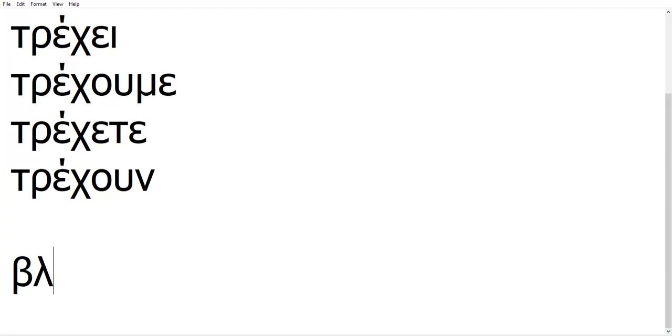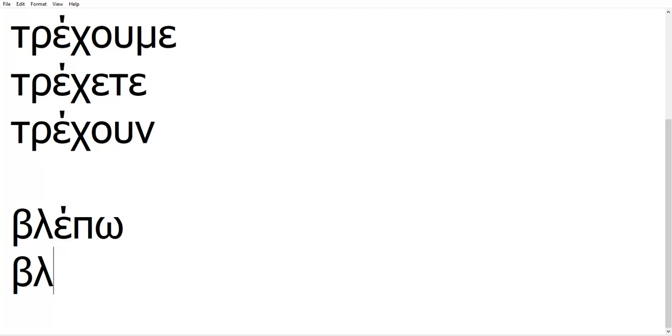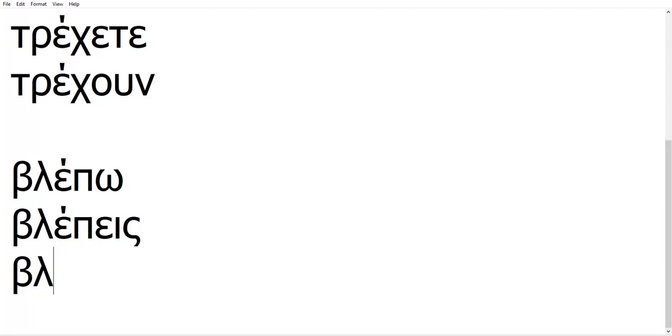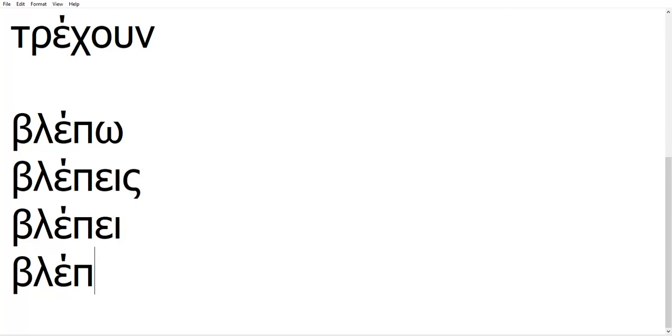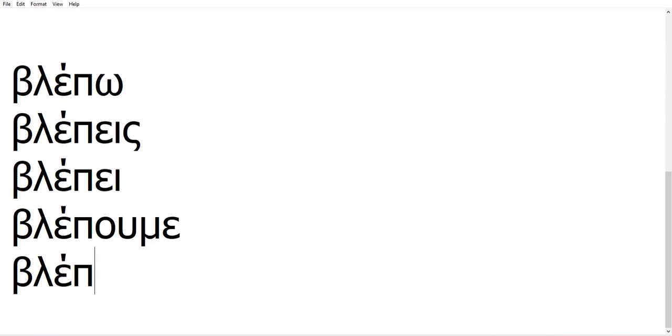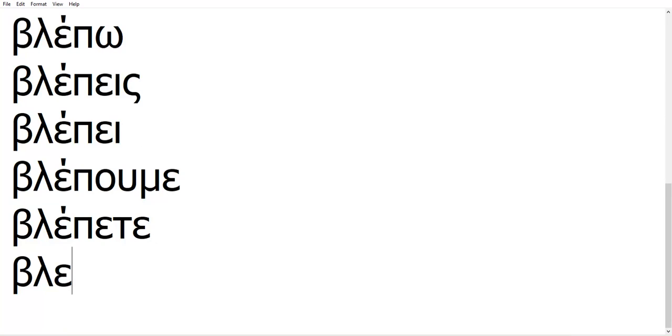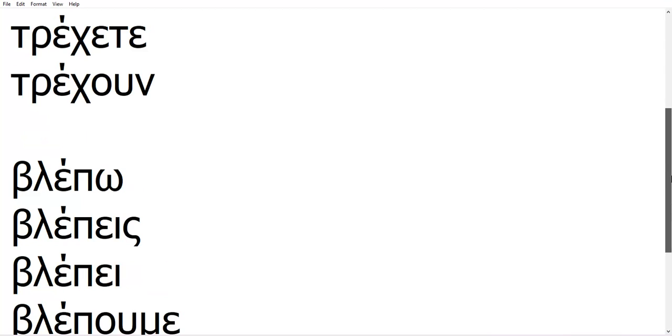Now for βλέπω I'll go below because I don't have enough space on the right. So βλέπω, βλέπεις, βλέπει, βλέπουμε, βλέπετε, βλέπουν, and again it's βλέπουν or βλέπουνε. I forgot to do it for the previous verb, but it's τρέχουν or τρέχουνε. Τρέχουνε is a perfectly valid form. You can use either one.